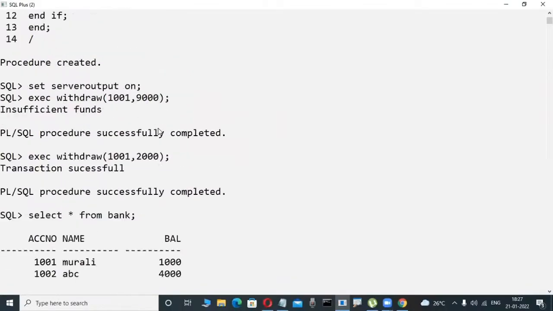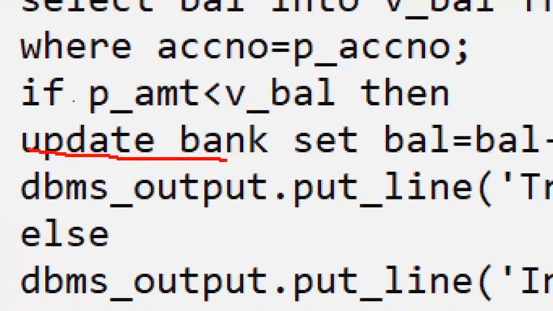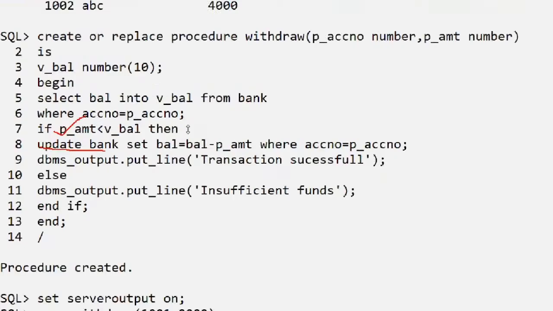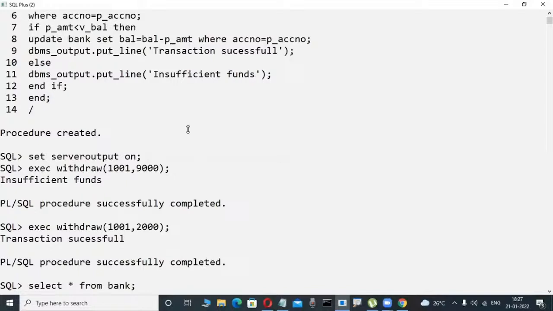You are a programmer, you are writing code in an update. Update is a SQL command only. If condition is a PLSQL command. That's why you need some language knowledge. With this type of PLSQL coding knowledge, only then can you write real-time applications, OTP validations, bus ticket reservation, anything. So many applications are there, but a little bit of knowledge is required.